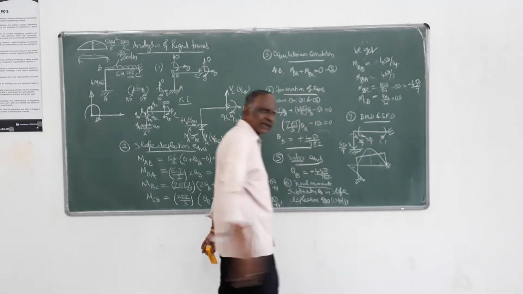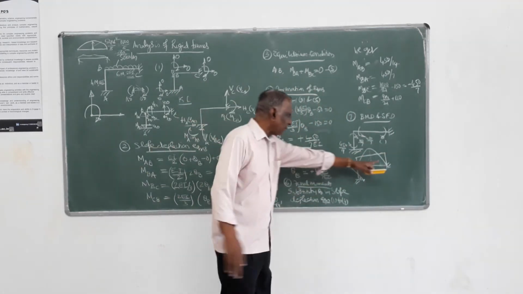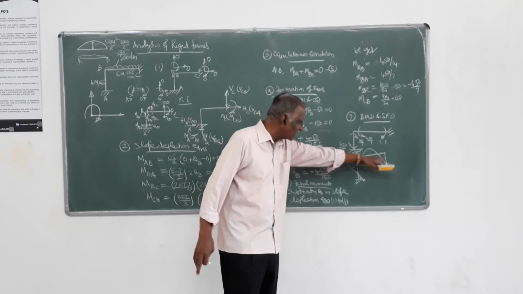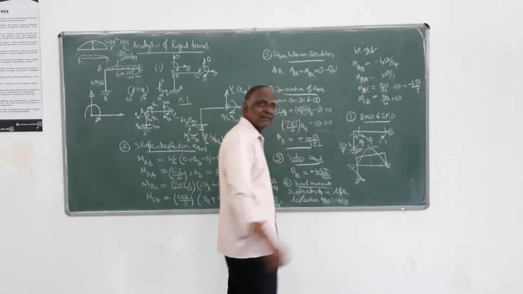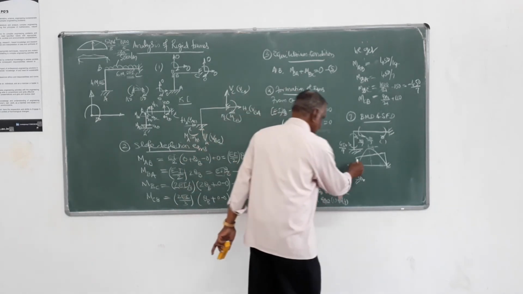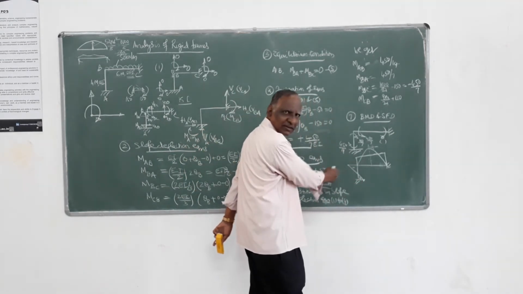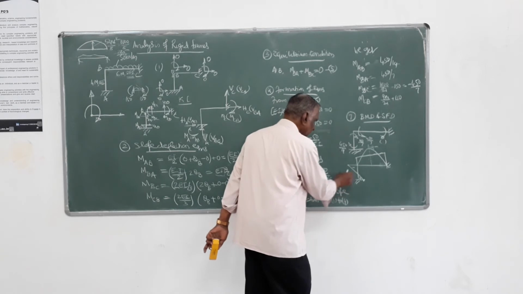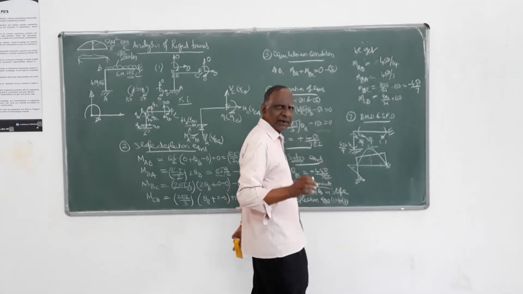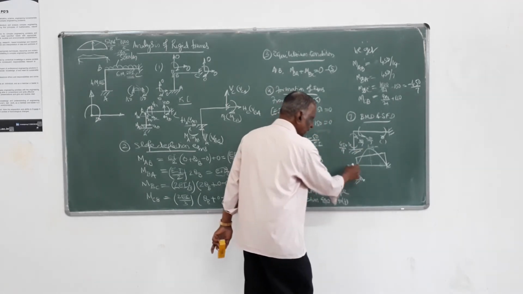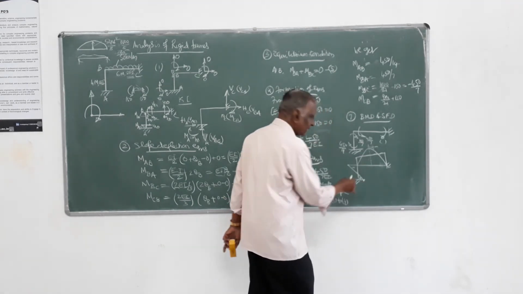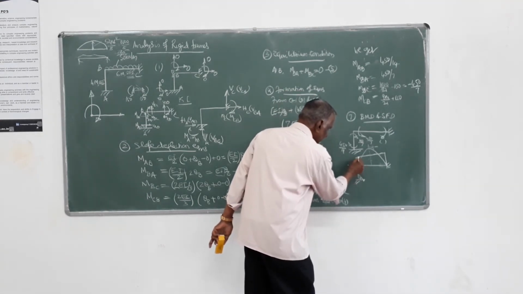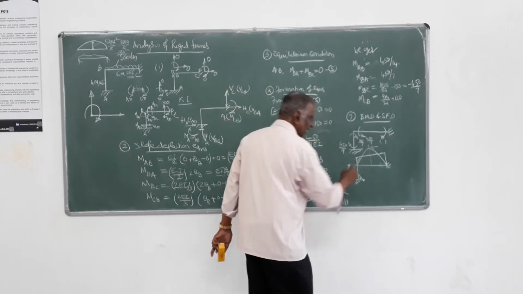I will plot it on the negative side, as I told. Depending upon this, I will assume that it is lesser than this 225. Then you just hatch it. Here I don't have any free moment diagram because there is no load, so only this itself is the bending moment on that member. Here, this portion is negative, this is positive. So the net diagram is whatever is left behind.